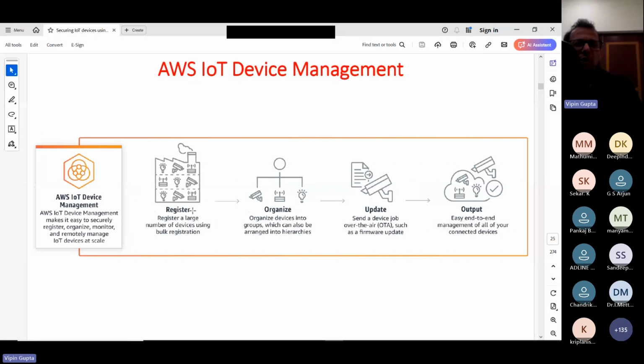We are going to register all the products by using that technology. Then we will organize those, like vehicle sensors and other types of things. Then what we can do is use one facility which is provided by AWS: over the air. That means if we use these over-the-air facilities from AWS IoT, so what we can